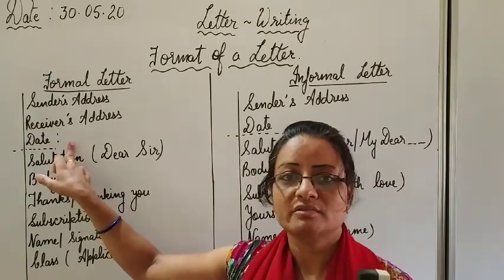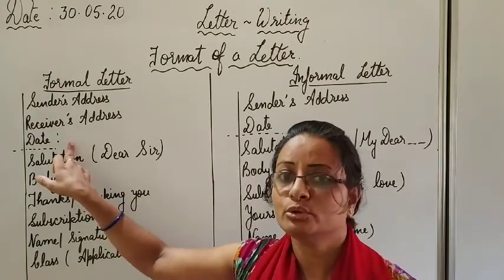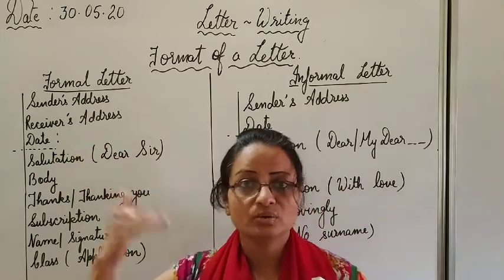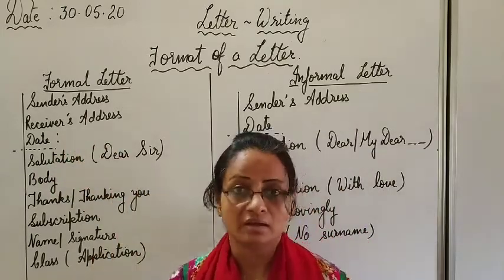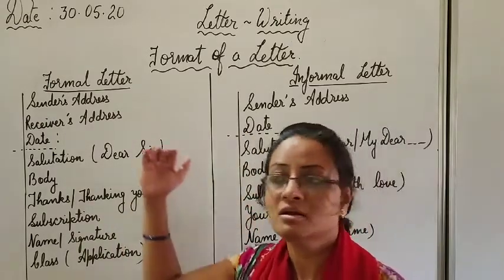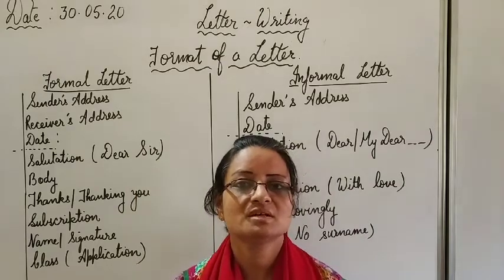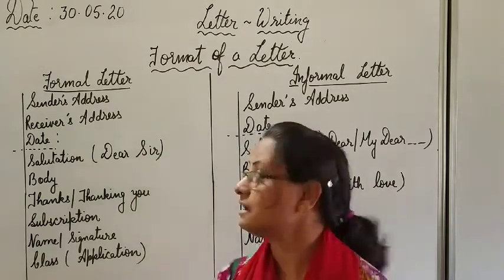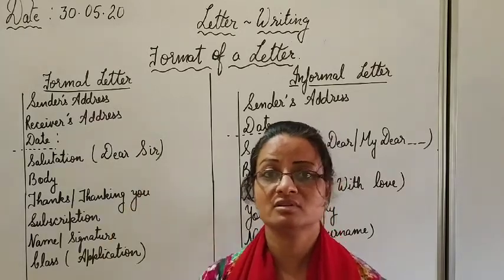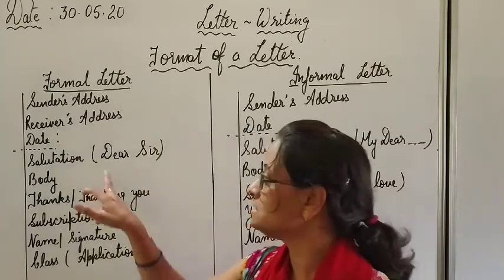After the receiver's address in a formal letter, we will put the date. The proper format of writing the date I have already told you 2 times. Same thing you have to follow here. And below the date, we will leave one line. In both the letters, we will leave one line after writing the date. Means there should be some proper gapping between the date and the salutation. Need not write the salutation just after the date. Leave one line at least.